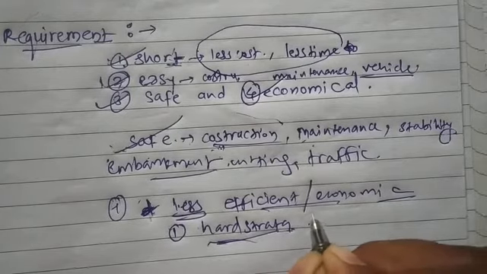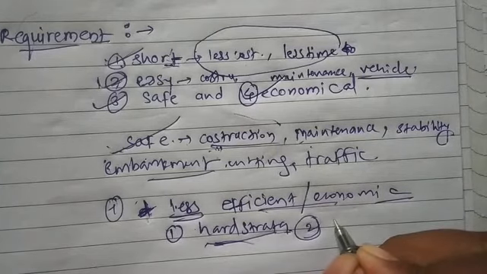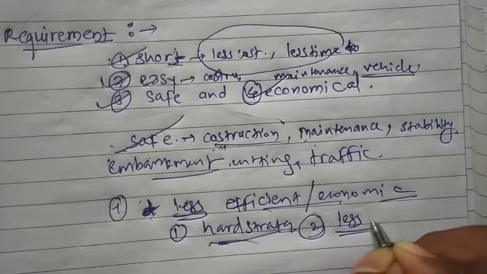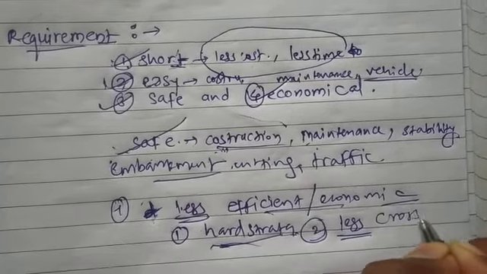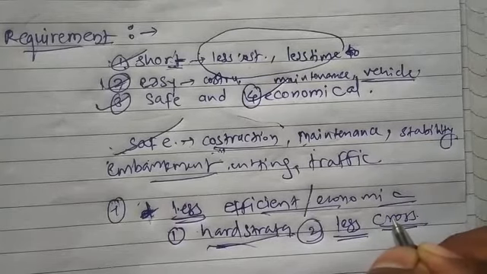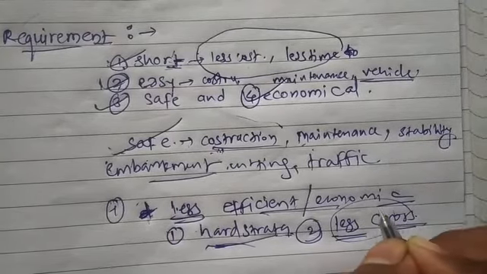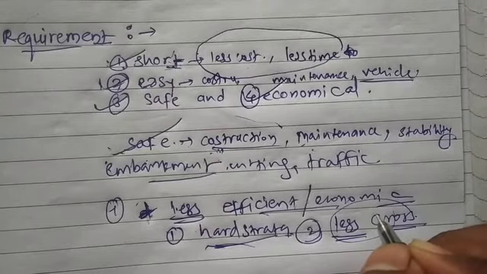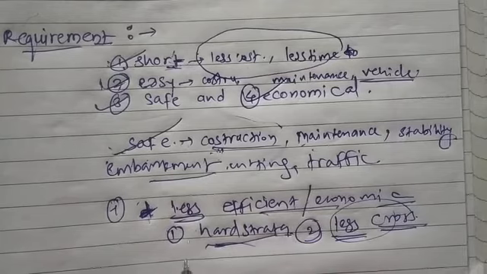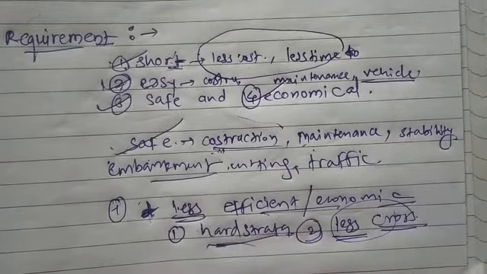Then we prefer less cross drainage work for alignment, as underwater work requires a large amount for construction, so we avoid this cross drainage work in the alignment. Okay, so in this way we choose the economical alignment.